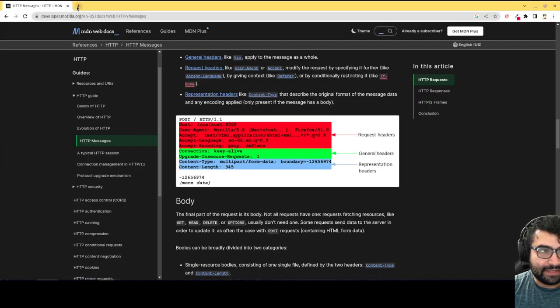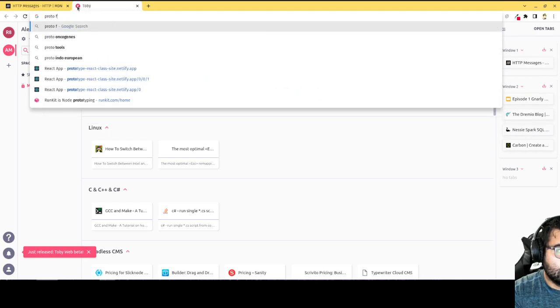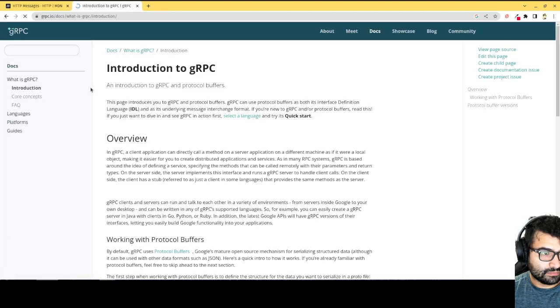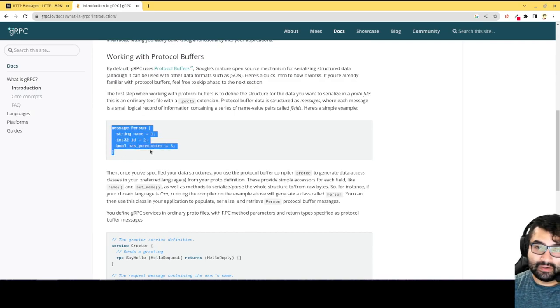And let me see if I can find an example of that. A proto file, gRPC. Let's see an example. Okay, yeah, so you would write a file that looks kind of like this, that describes the data that's being sent over, and Google's framework will know how to crunch that data.